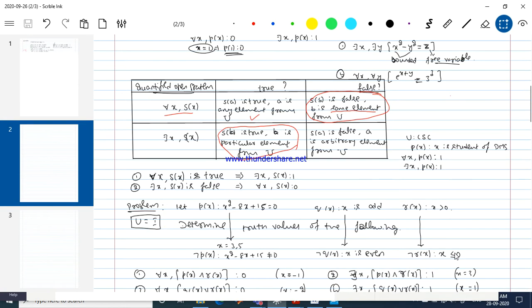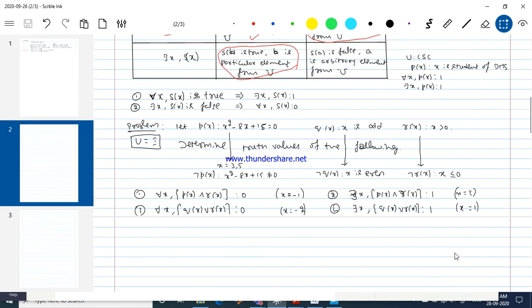Let me move further. In the last class we started doing this problem. We considered P of x as x squared minus 8x plus 15 equal to 0, and we know that only for x equal to 3 and 5 this becomes a true statement. For all remaining integers it becomes a false statement. Q of x is true if x is an odd number; if x is even, Q of x becomes false. R of x is true for all positive integers. For negative integers along with 0, it becomes false.